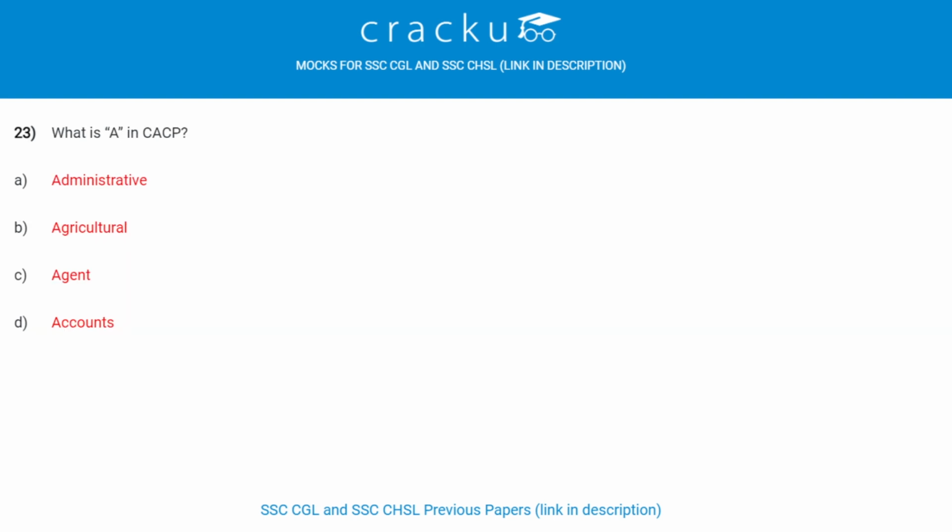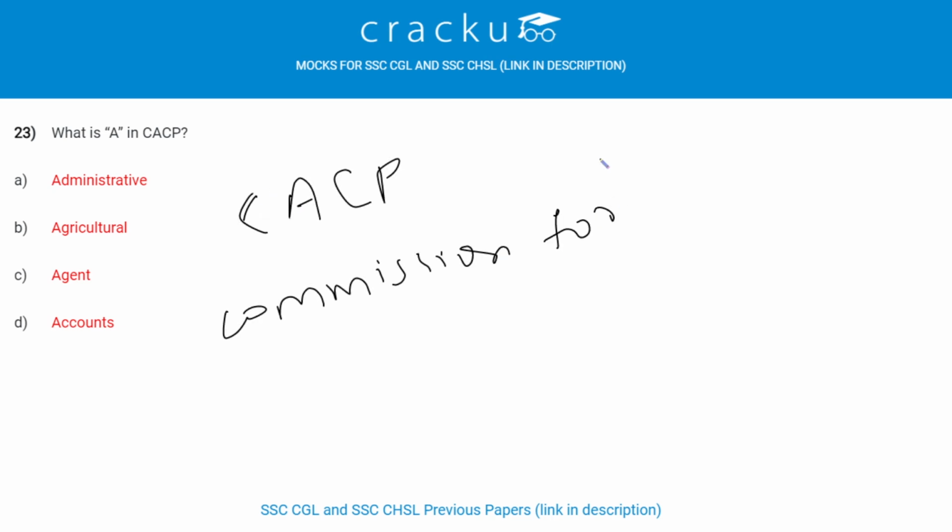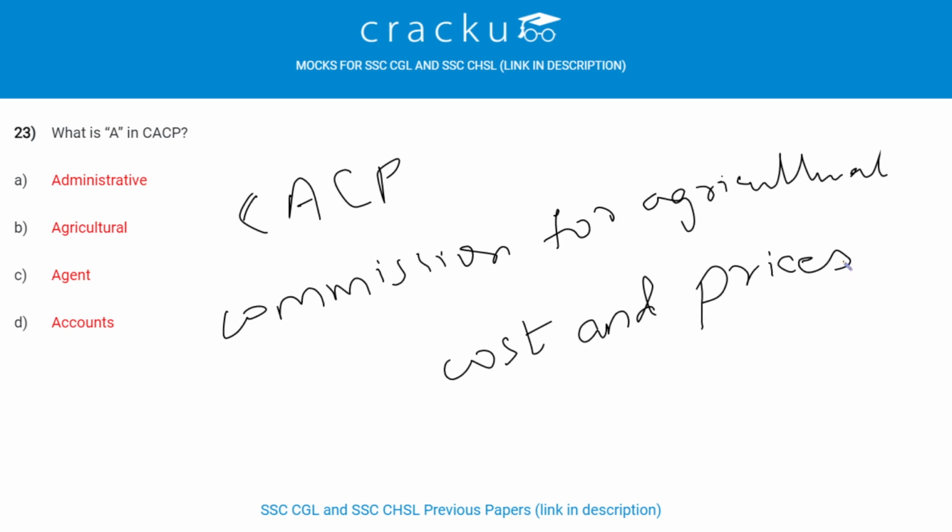What is A in CACP? CACP full form is Commission for Agricultural Costs and Prices. Therefore, A in CACP is agricultural. It was built in the year 1965 with the name of Agricultural Prices Commission. Later, it got a name in 1985 as CACP.